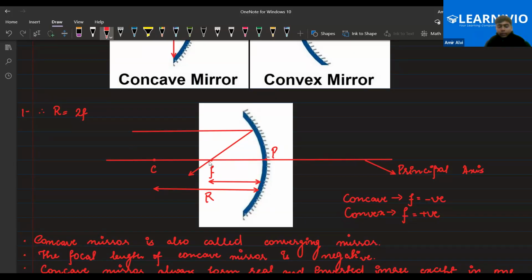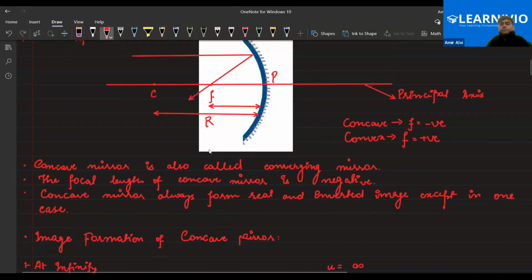And the convex mirror is called a diverging mirror because the light rays spread out after reflection from the convex mirror. So basically light rays spread out in the convex mirror. That's why it is called a diverging mirror. Got it, everyone?